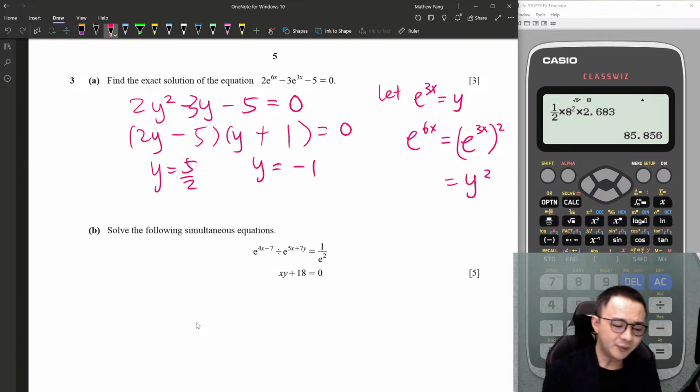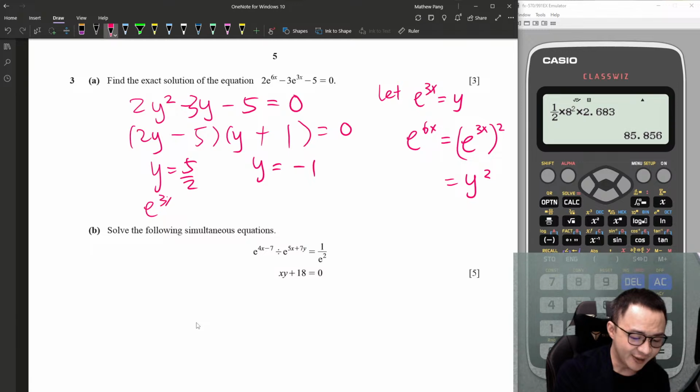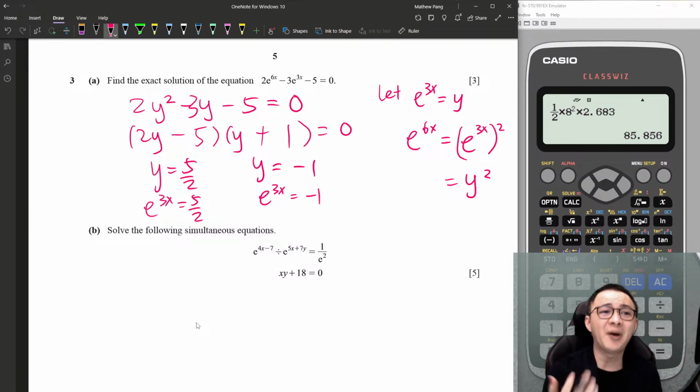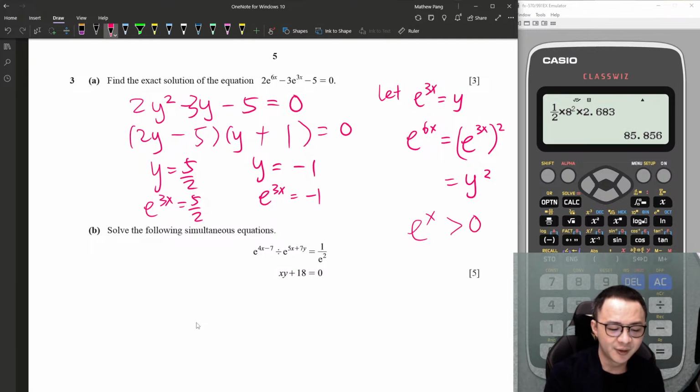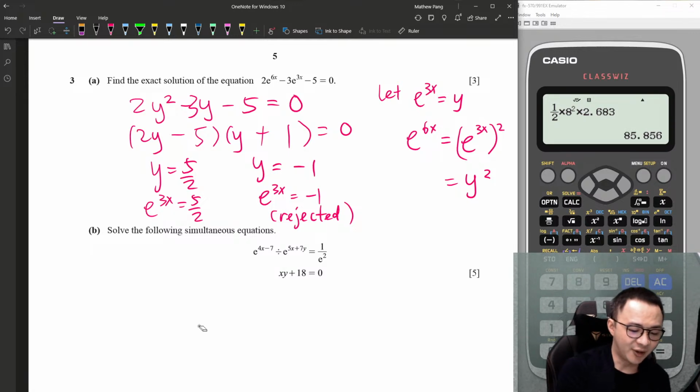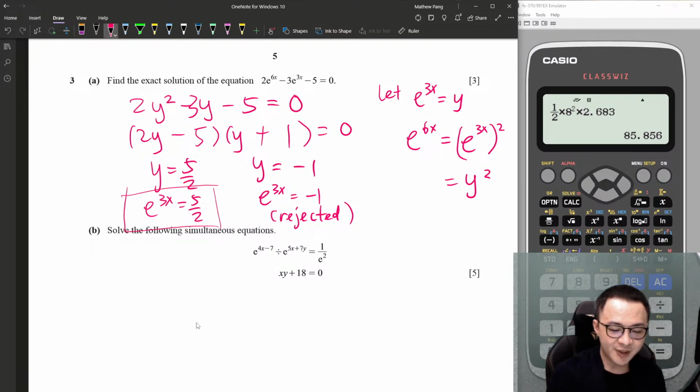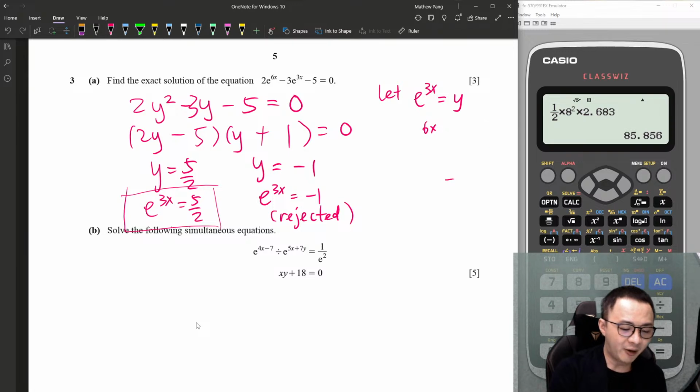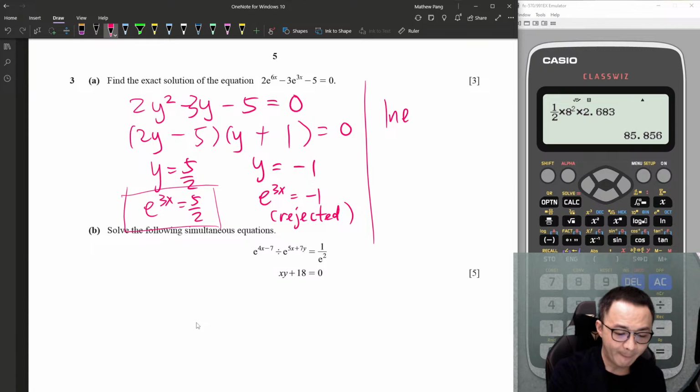Okay, so my y is e power of 3x, which equals 5 over 2, and e power of 3x equals negative 1. If you learned about the exponential graph, you know it must always be bigger than 0. Therefore, we cannot accept negative 1. This one will be rejected because it can't be solved. Okay, then I will just solve this. Since e power of 3x is 5 over 2, then I will take ln on both sides.